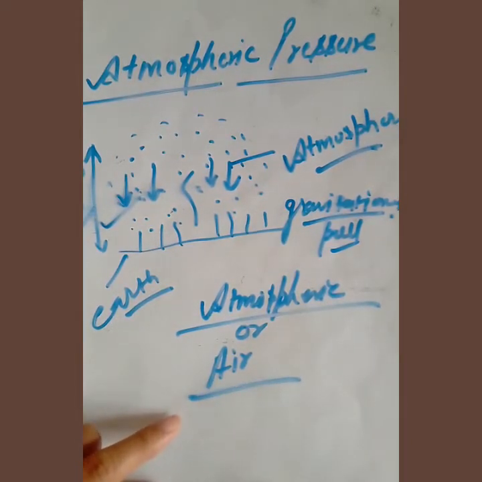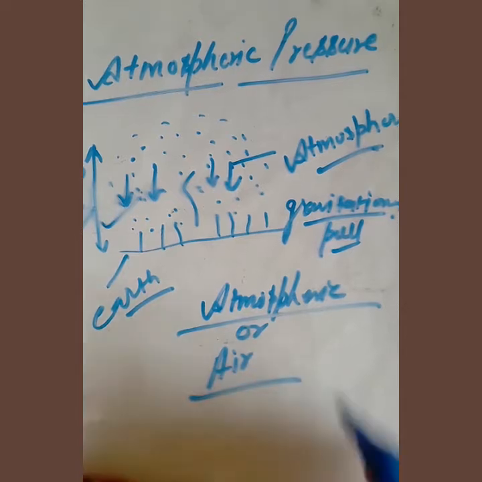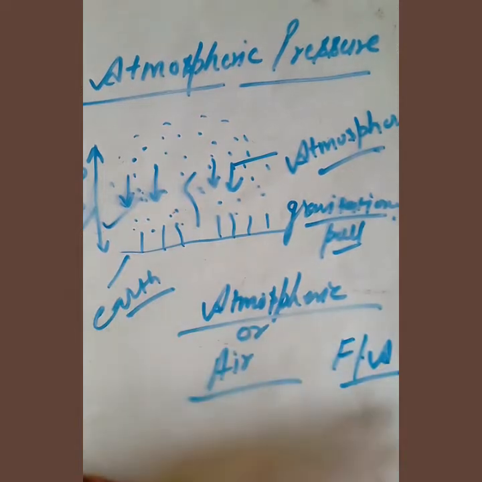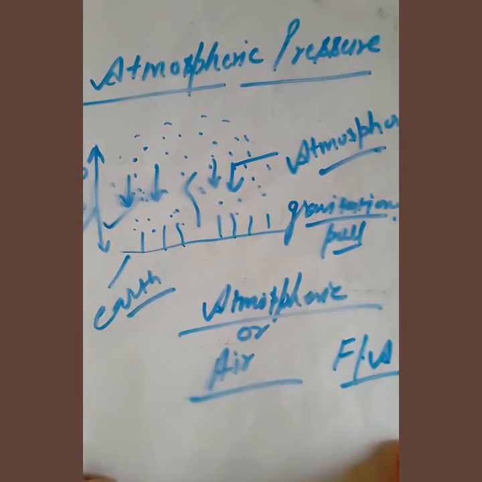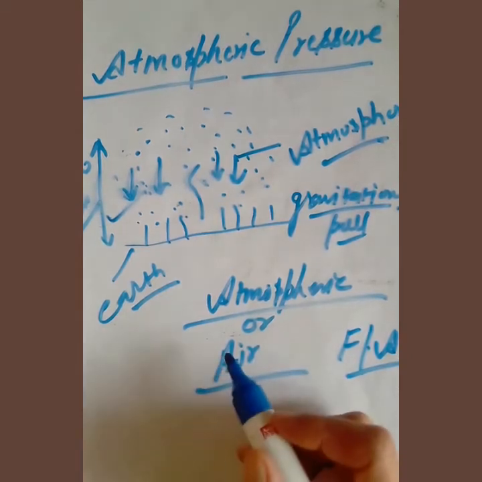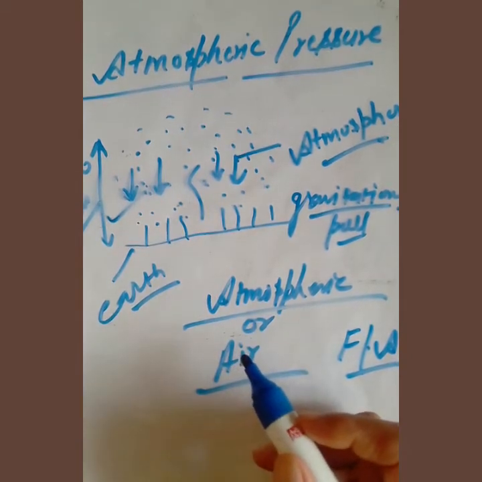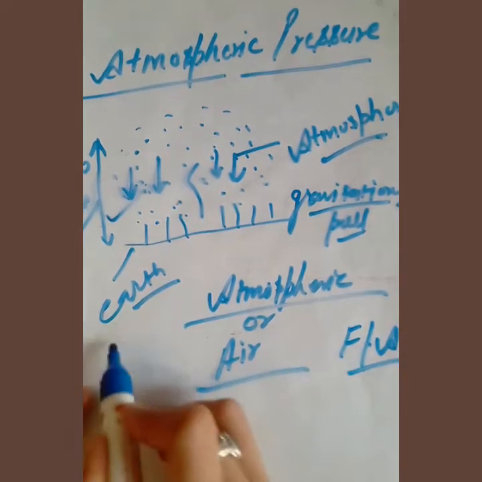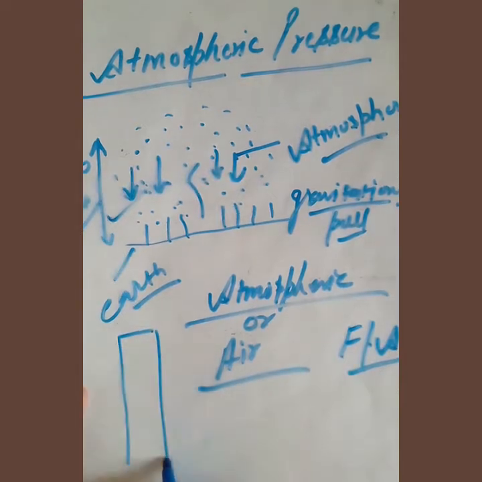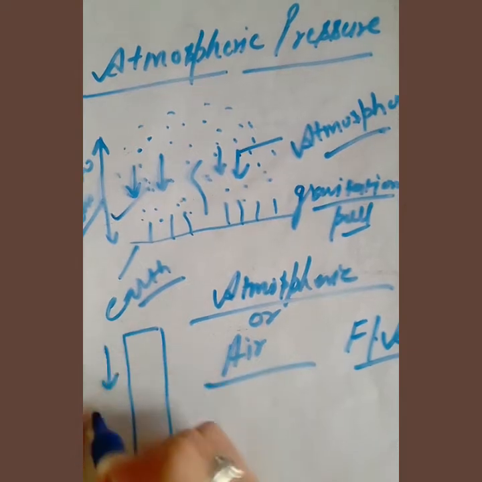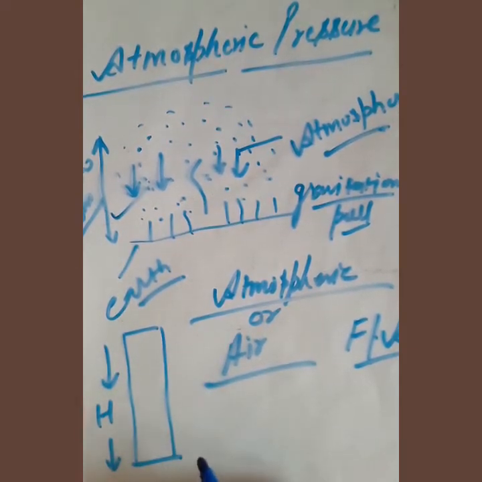Okay, and we know that pressure is what? Force per unit area, or force perpendicular, means thrust per unit area. Now imagine, let the height of the atmosphere above any place be h. So the weight of that column, for example, here is a particular column and height is h, over a particular area.